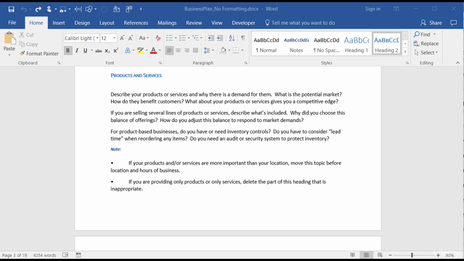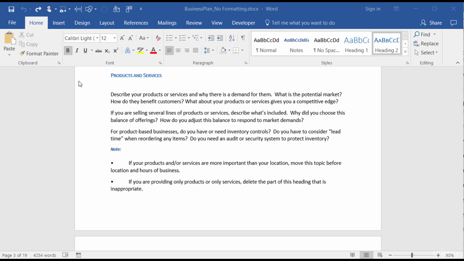So in this lecture, I'm going to show you a couple of different ways to put in page breaks and the differences between them. And you're looking at the business plan no formatting document, and I'm at the bottom of page 3 here with products and services. And let's say that this is where you want your page break.